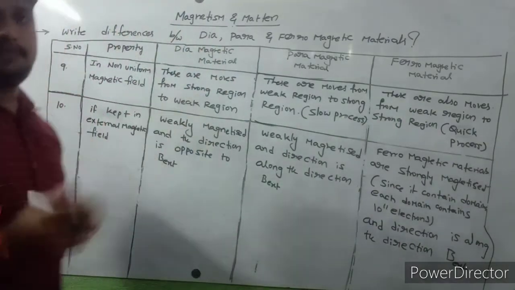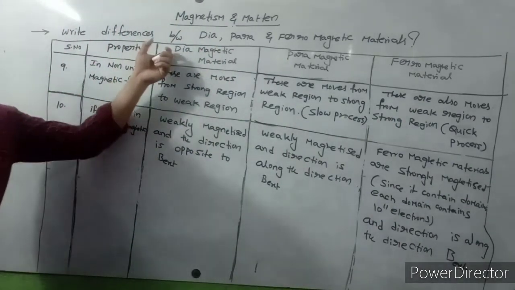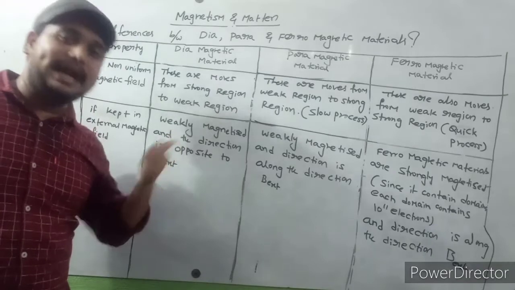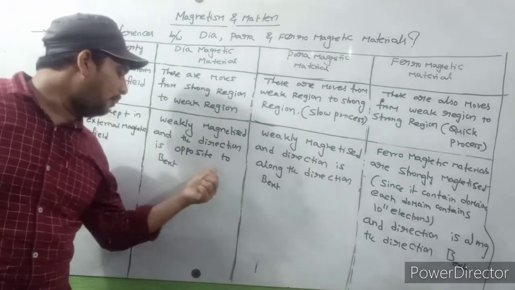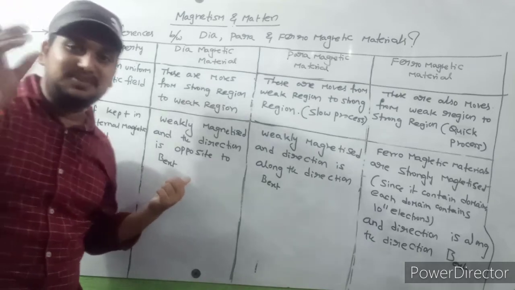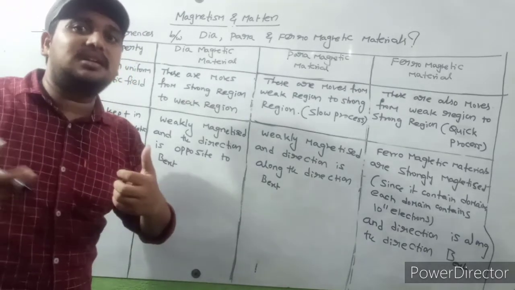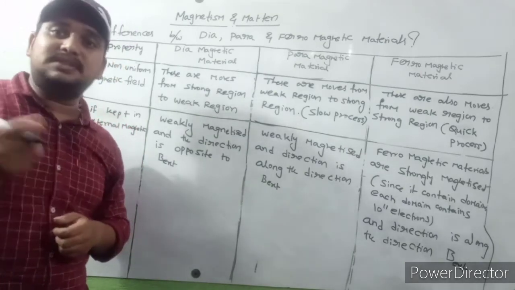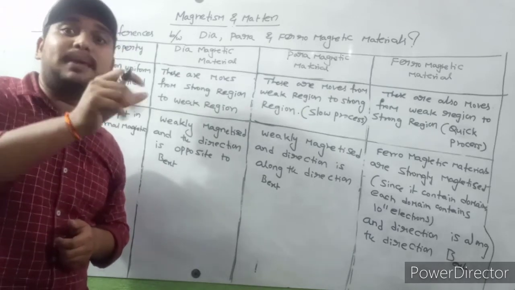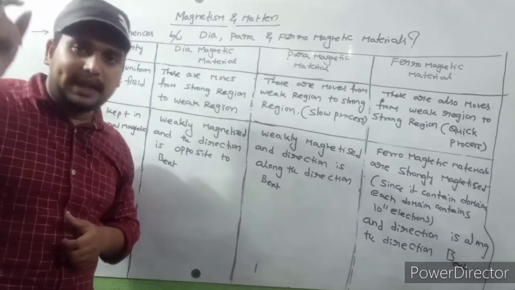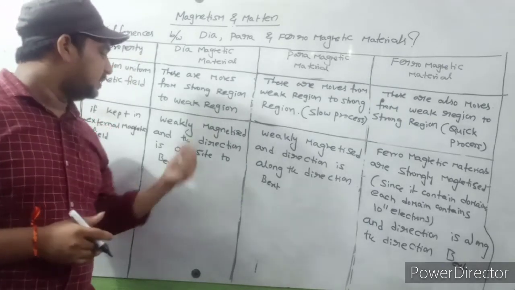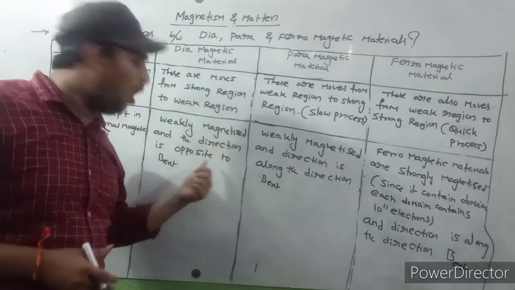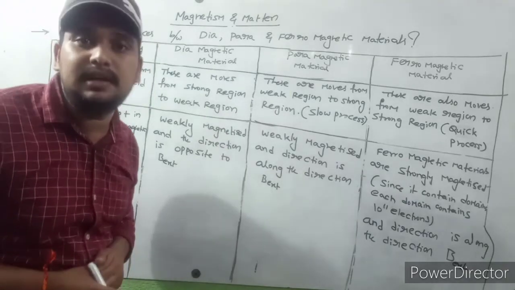Please observe carefully. If you keep diamagnetic materials in an external magnetic field, they are weakly magnetized, and the direction is opposite to the external magnetic field.